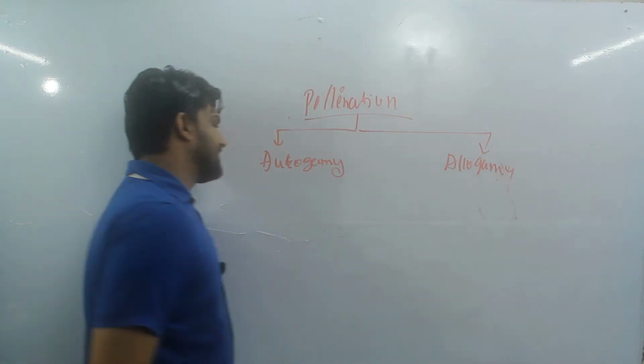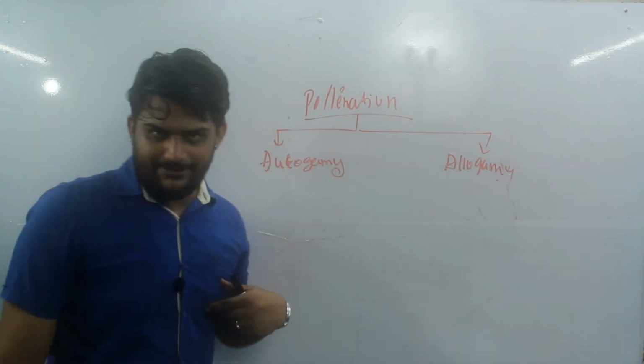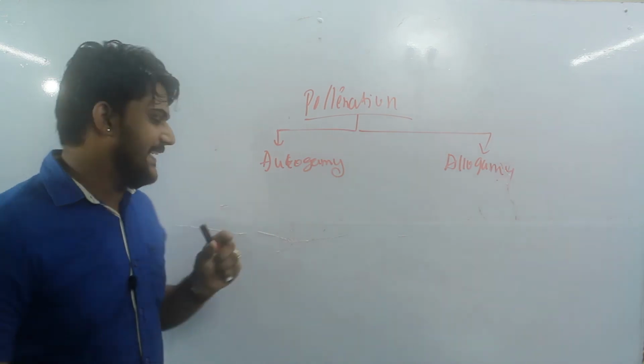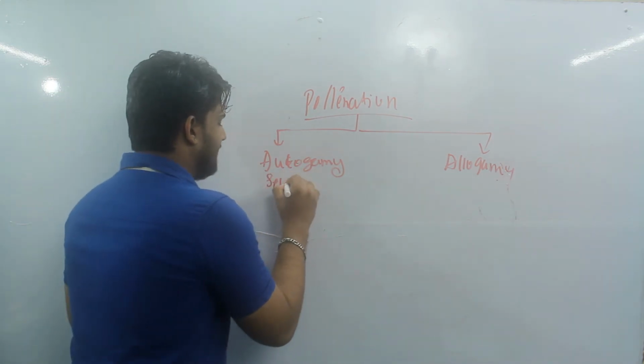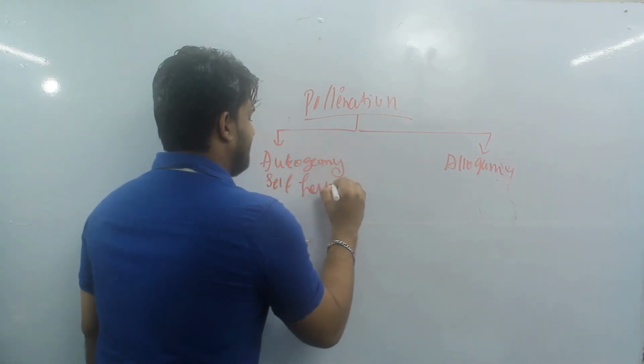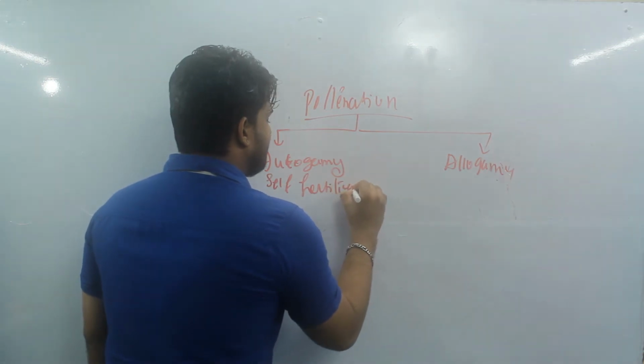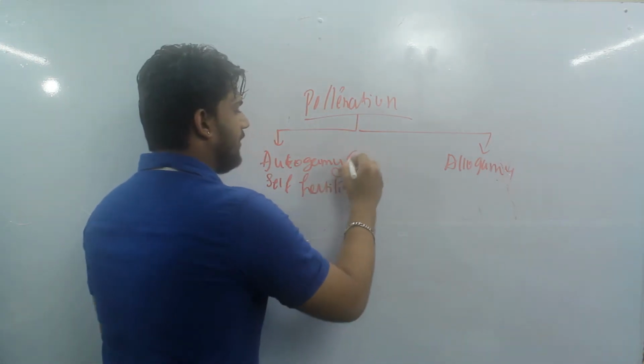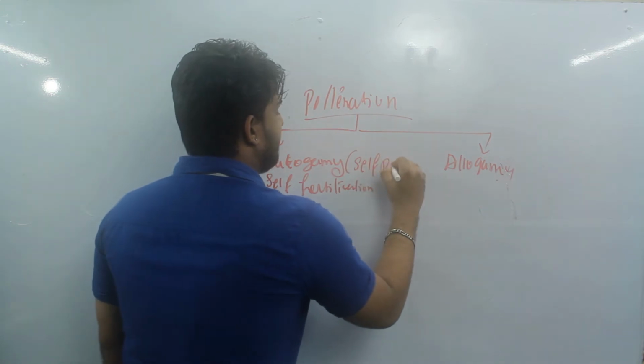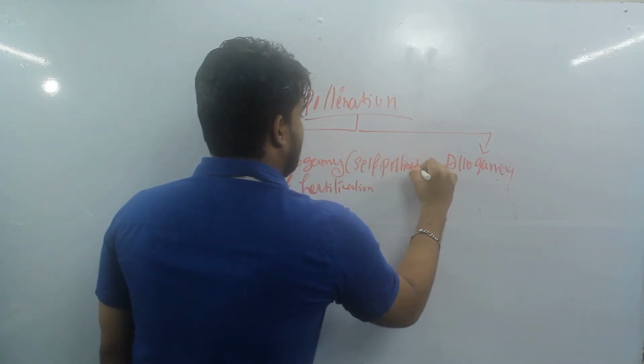The name itself suggests it. Auto means self, gamy means fertilization. Auto means self fertilization, that means it is a process of self pollination.